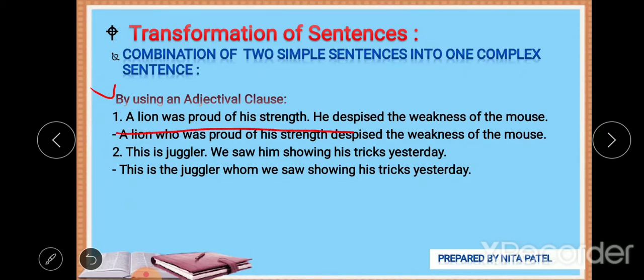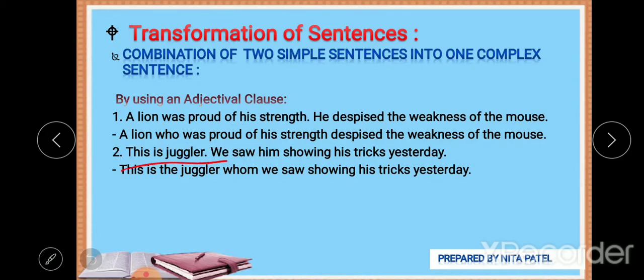A lion was proud of his strength, he despised the weakness of the mouse. Now we can look at this. We can qualify this noun: a lion who was proud of his strength despised the weakness of the mouse. We can frame it like that. So this is called an adjectival clause, where we have qualified the noun by using who.